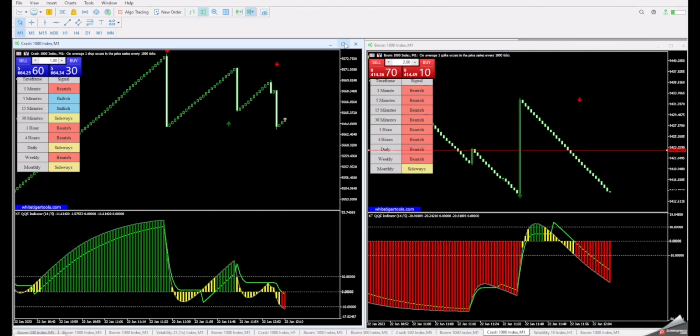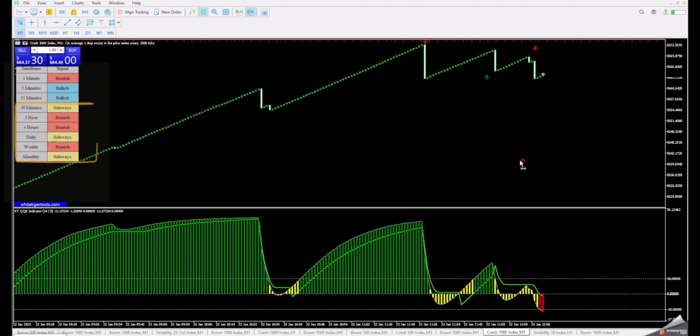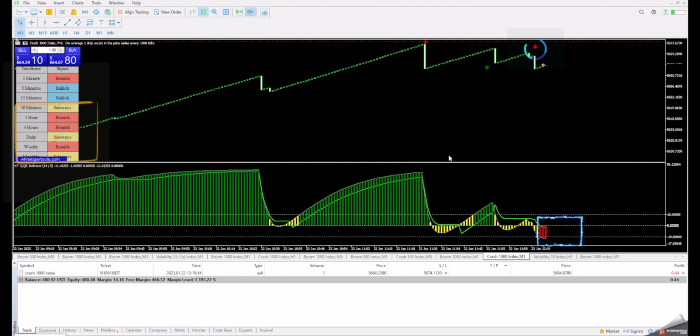Catching spikes on crash on 1000 index is the same technique. When you check the high time frame, the trend is on our side. Trend minor indicator gives a sell signal. Then QQE histogram bars are showing downtrend momentum. Sell trade executed. This is a very perfect trade setup. I am almost 99.9% sure that my stop loss will not be hit before a big spike happens.